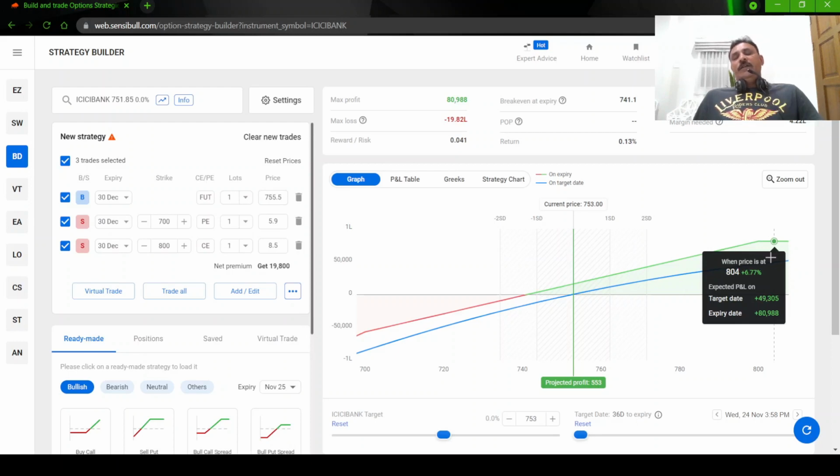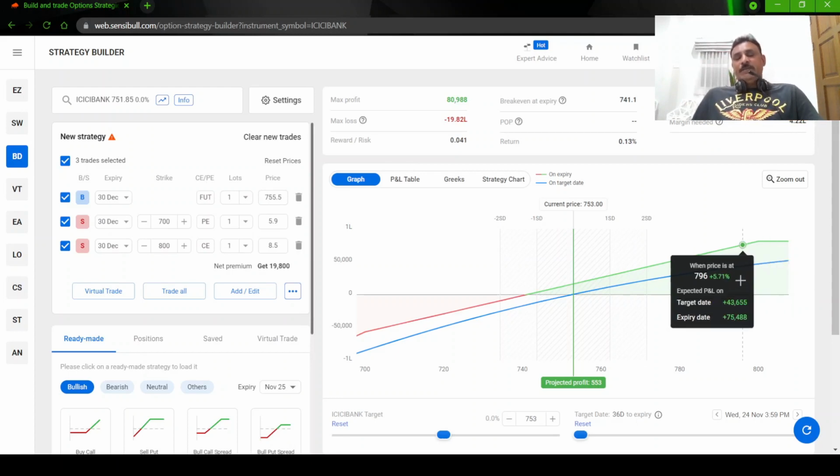Your call will become in the money, but you still have the future. When you sell a call, you need to deliver the stock. When you are long in future, you have to take delivery of the stock. So both will cancel out each other. Okay. And you will require less margin to do both of this. I'll explain the margin. I'll come to the next part.